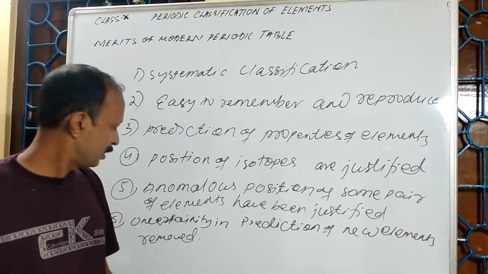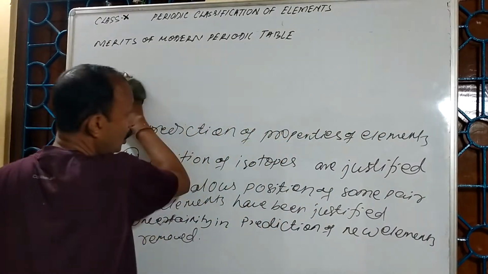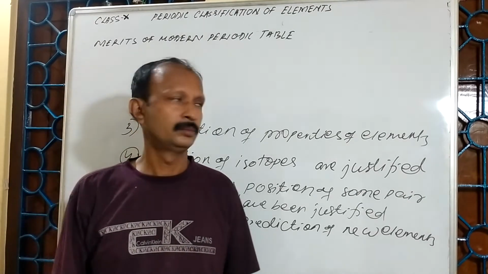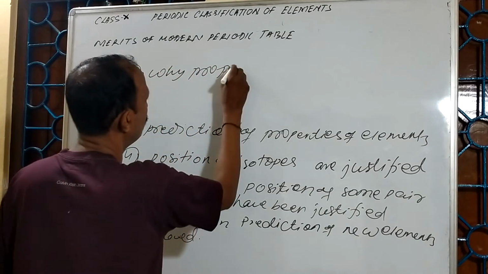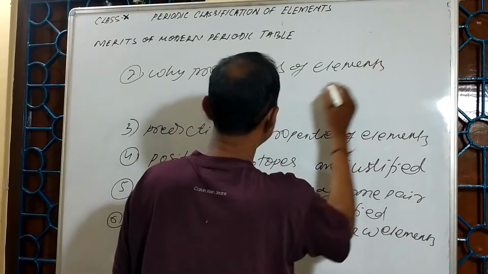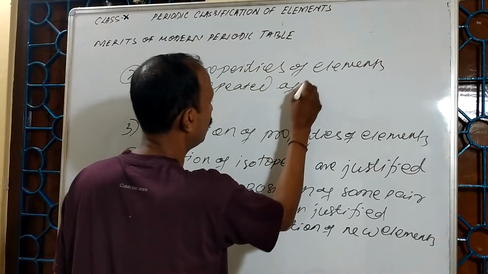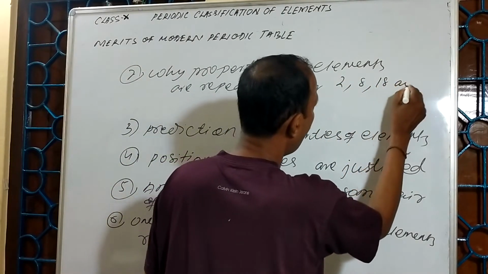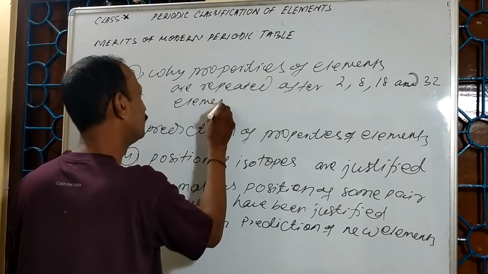Next one, a very important point. Properties of elements are repeated after 2, 8, 18 and 32 elements.